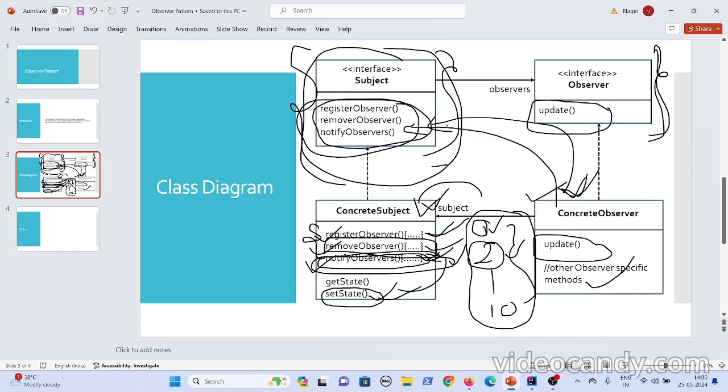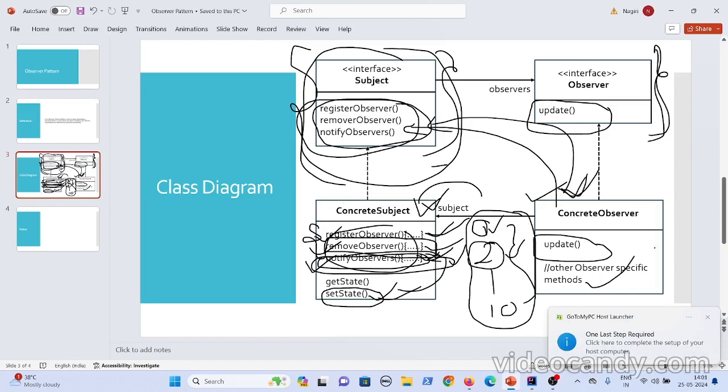Yeah, this is the class diagram of the observer pattern. Now with this design, if you see, these are loosely coupled. The subject, along with these methods, can have its own specific logic, and if it wants to add some other logic, it can do it.